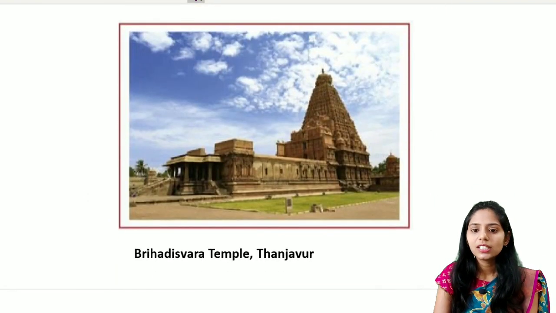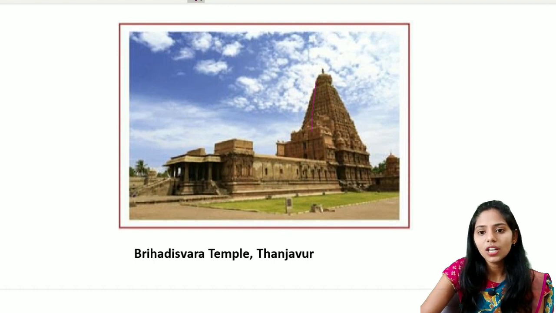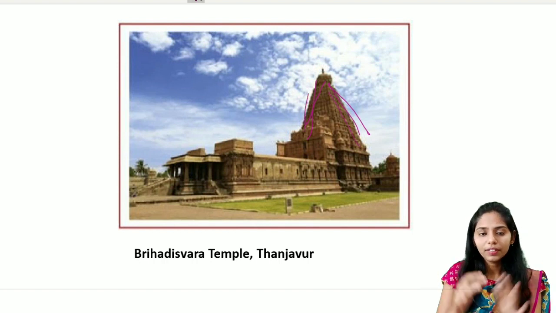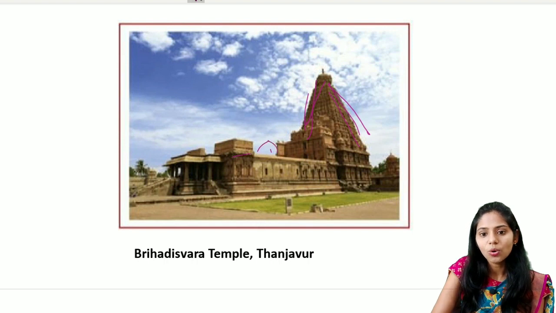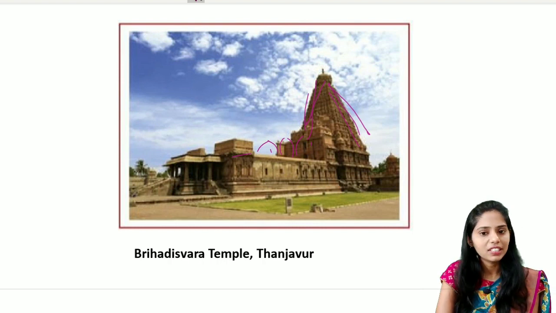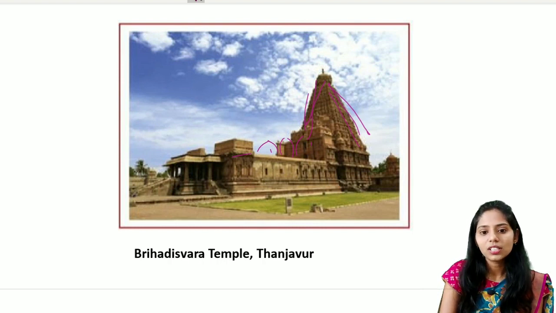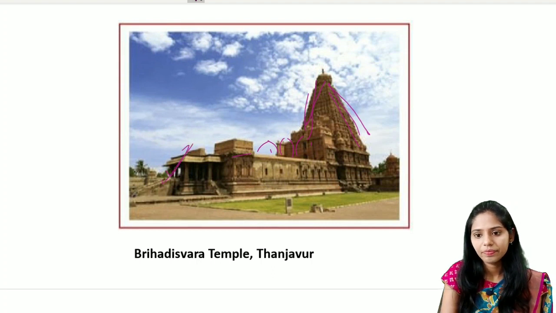And if you see, this is the Brihadishwara temple, Tanjavur. Here you can see only one Vimana is present, and it is perpendicular. That means you do not see any curvilinear movement inwards here. And if you see these mandapas, there are no shikharas present here. That is the important difference between the Dravidian school of art and the Nagara. These are some of the important examples, and this is called the Gopuram. This is the entrance here.